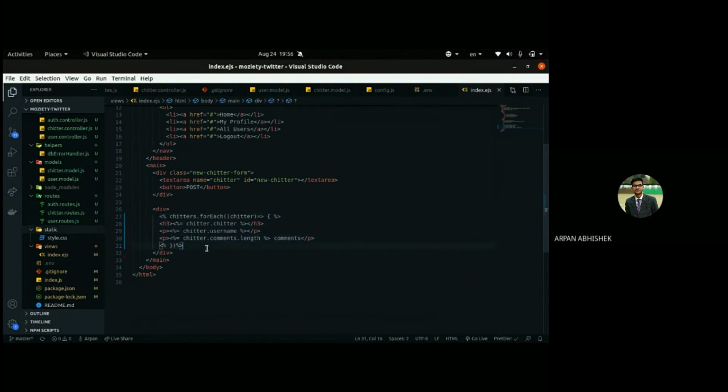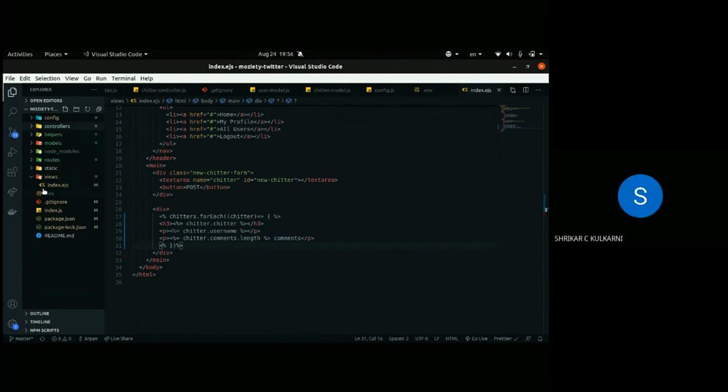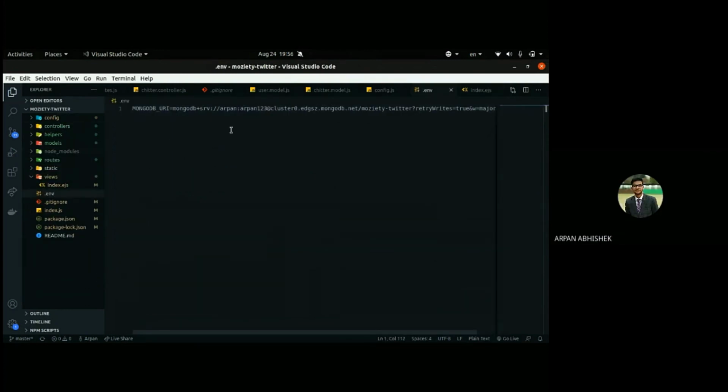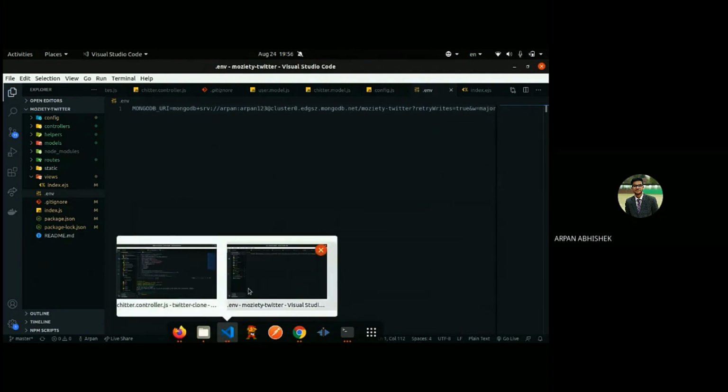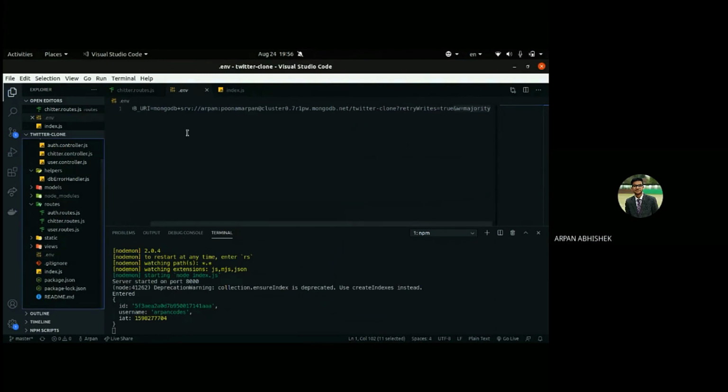I didn't get you though. See, what you told, the Twitter clone, that GitHub. What we pulled, we'll just change the MongoDB URL. That's it. Okay, so the MongoDB URL is inside the env file. To use that, you will have to create a .env file and set MONGODB_URI equal to your URL. Does that make sense?